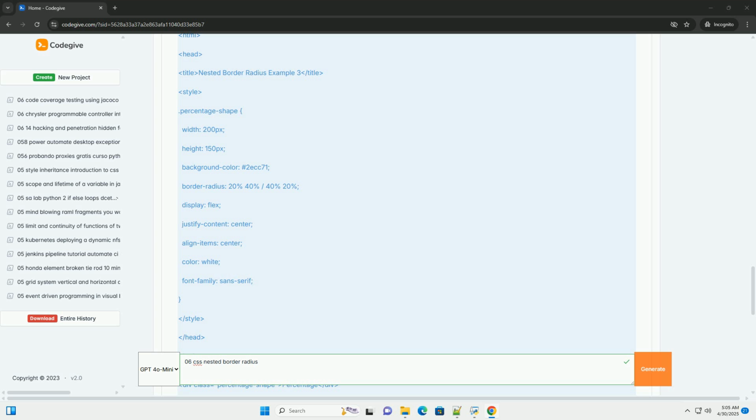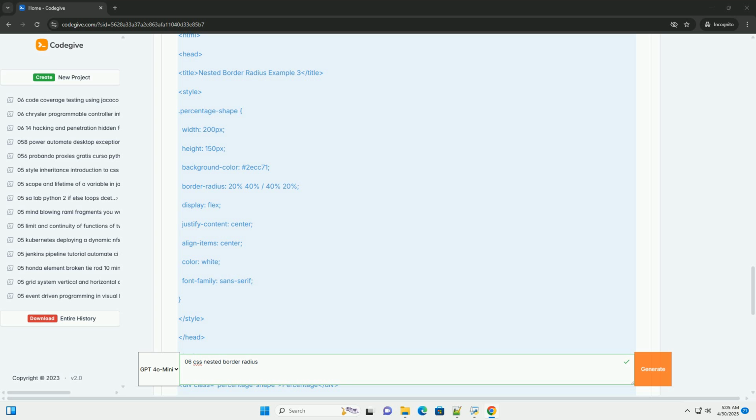Performance. While border radius generally has good performance, very complex shapes with numerous values might have a slight performance impact, especially on older devices. Optimize your code and avoid unnecessarily complex shapes if performance becomes an issue. Visual design principles. Apply visual design principles like balance, proportion, and harmony when creating shapes with border radius. A well-designed shape can enhance the user experience.